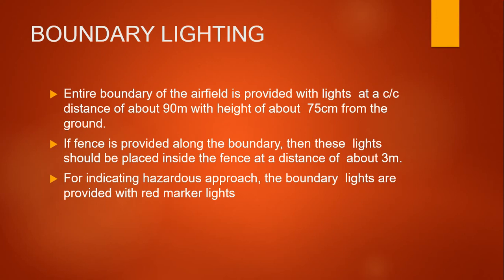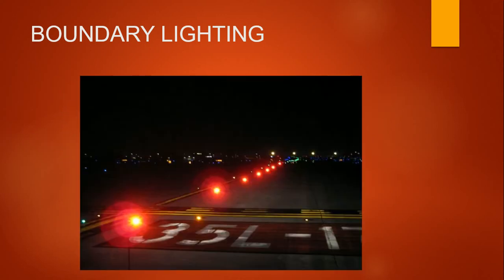So the next thing is boundary lighting. The entire boundary of an airfield is provided with lights at a center to center distance of about 90 meters, with a height of about 75 centimeters from the ground. If a fence is provided along the boundary, then these lights should be placed inside the fence at a distance of about 3 meters, and they are for indicating a hazardous approach. The boundary lights are provided with a red light. So this is the boundary lighting placed at the airport, with a color indicating a red light.